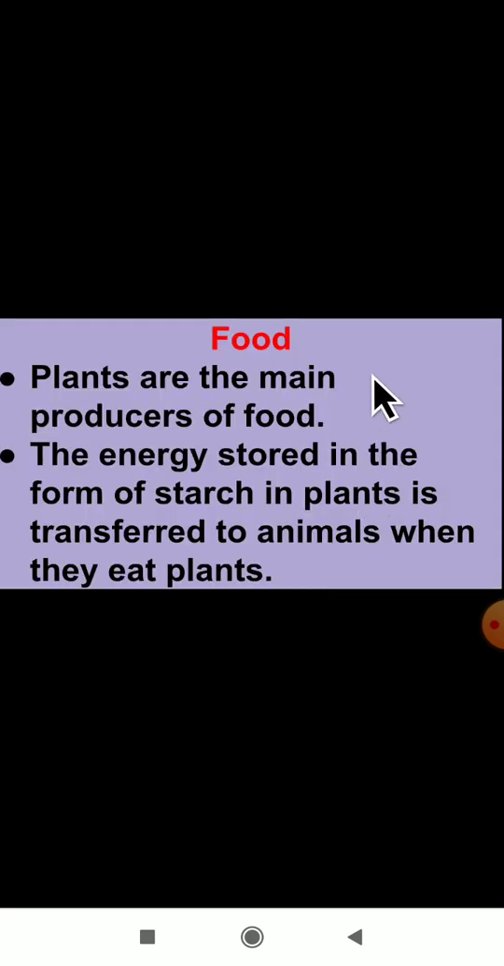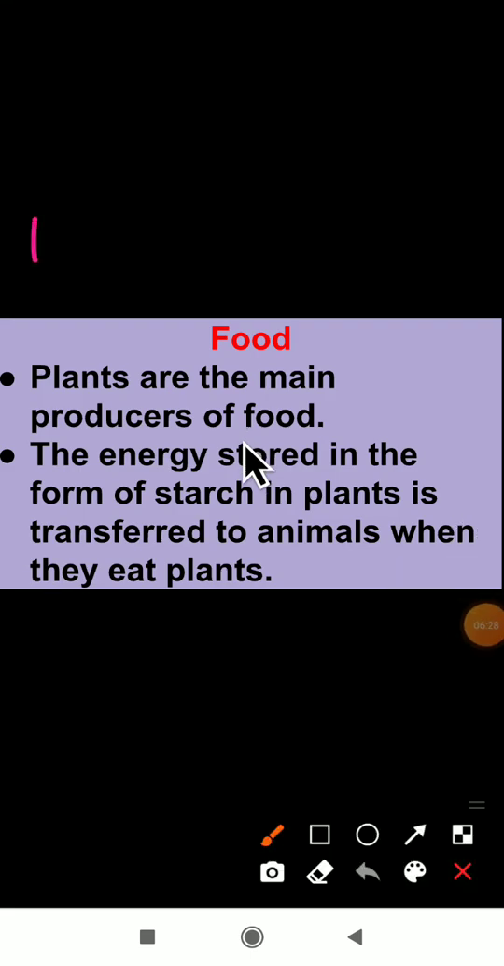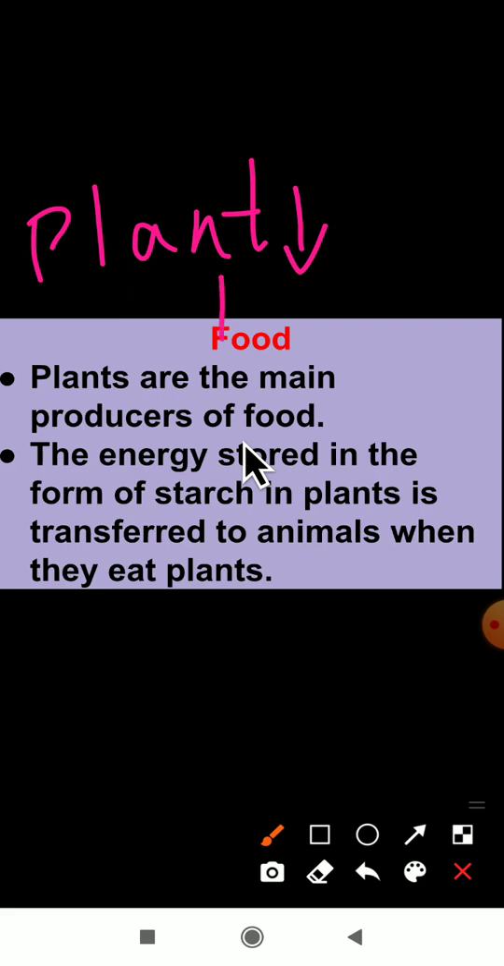Okay, here is food. As you all know, plants are the main producers of food here. Even the living things are getting their food from the plants. So we call plants the producers. Producers are nothing but those that make their own food.